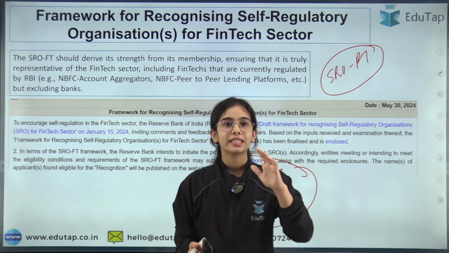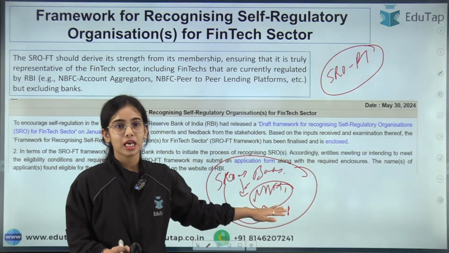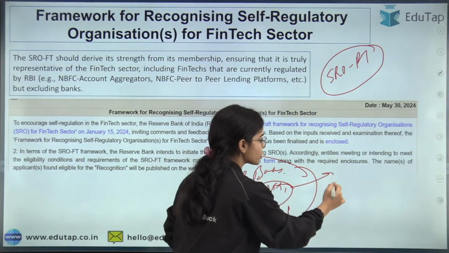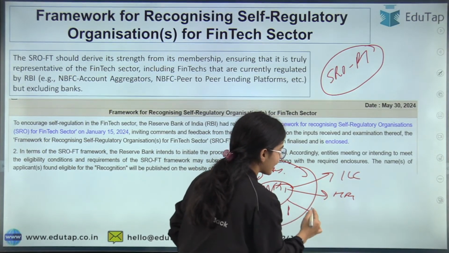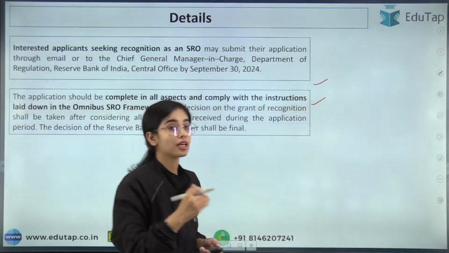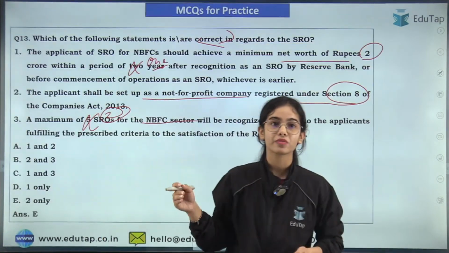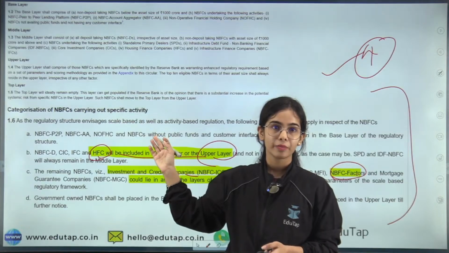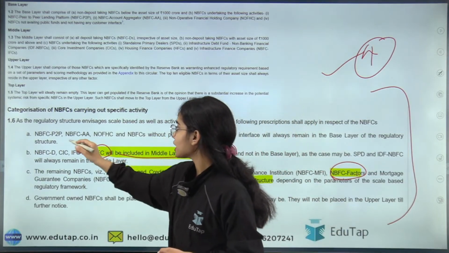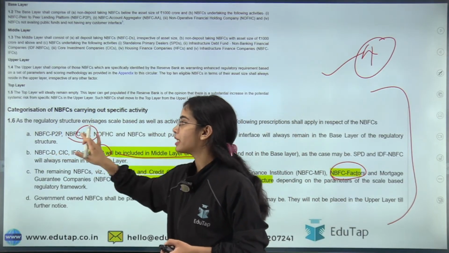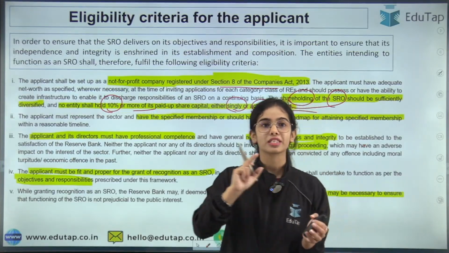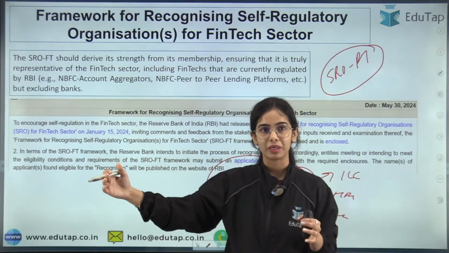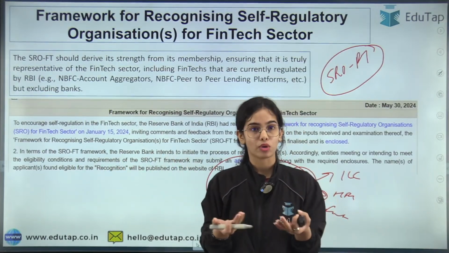Now RBI said that the SRO NBFCs are going to cater to the needs of the NBFC ICC, NBFC HFC and NBFC factors. There are other NBFCs also, such as NBFC peer-to-peer lending and NBFC account aggregators. They come under the category of fintechs, because account aggregators transfer information from one place to another, so much technology is required.